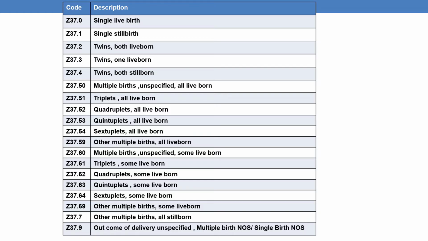Here you can see the various descriptions of the various codes that come under Z37.0. If it is twins, one live born and one stillborn, the code is Z37.3. If the outcome of delivery is twins, both stillborn, the code is Z37.4. If it is triplets, all live born, the code is Z37.51. For single live birth, the code is Z37.0. Like that, you can refer to this table for the outcome of delivery codes. Whereas Z37.9 indicates outcome of delivery unspecified, or NOS for multiple birth, or NOS for single birth.